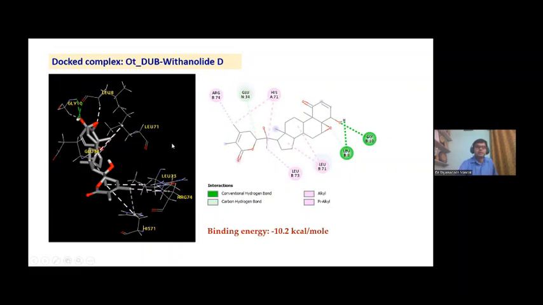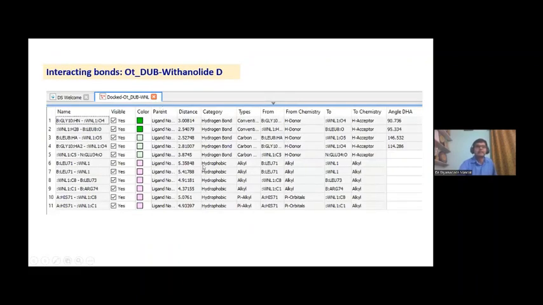So the inhibition property is better compared to Andrographolide. So Withanolide can be selected for drug preparation. And these are the various bonds developed during the interaction between the ligand and protein, OTDUB and Withanolide D. 11 such interacting bonds are formed.